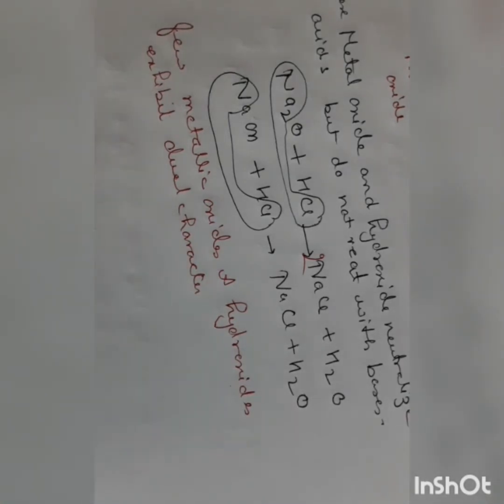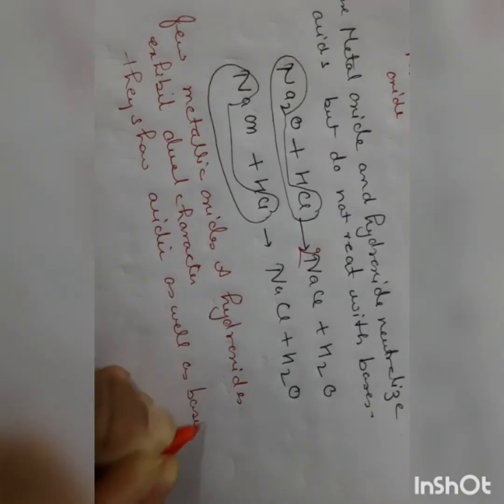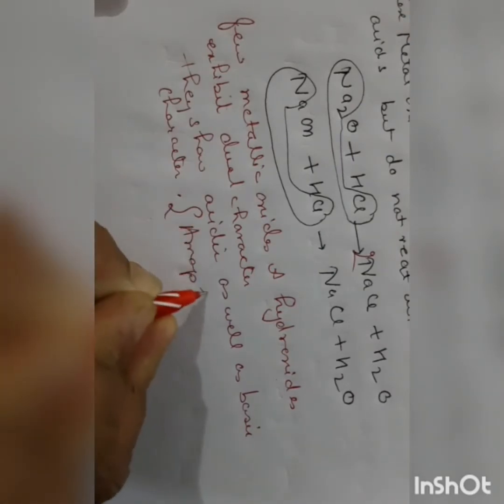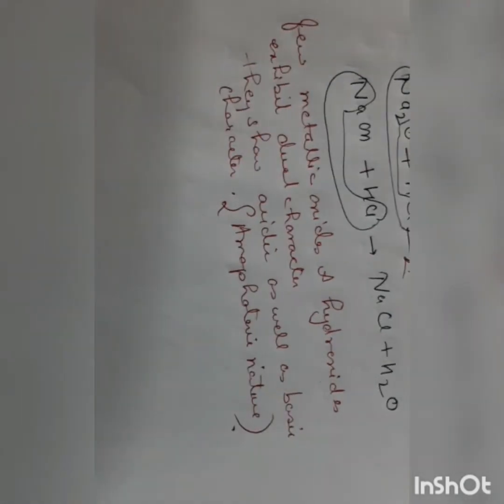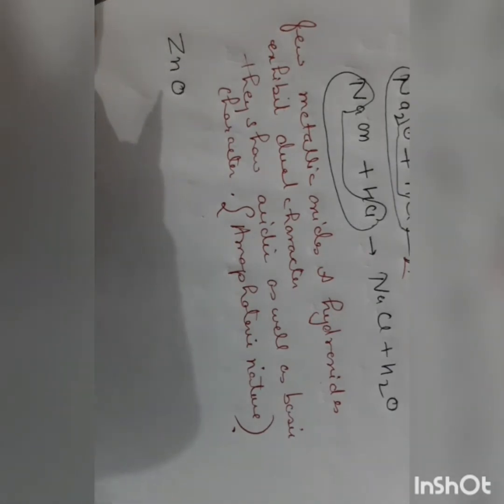Which means they show acidic as well as basic character, and this nature is known as amphoteric nature. For example, zinc oxide and zinc hydroxide react with both acid as well as concentrated alkali, forming salt and water.